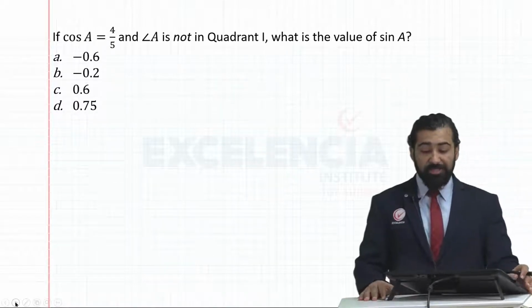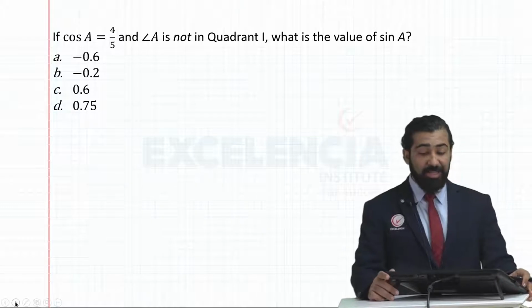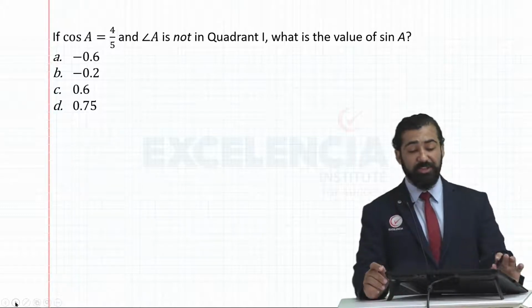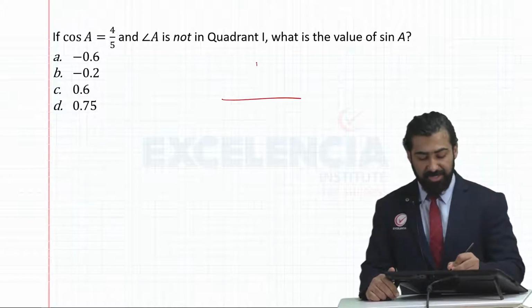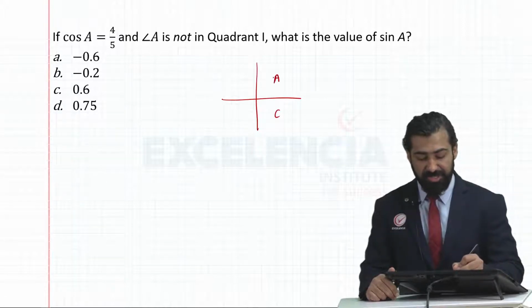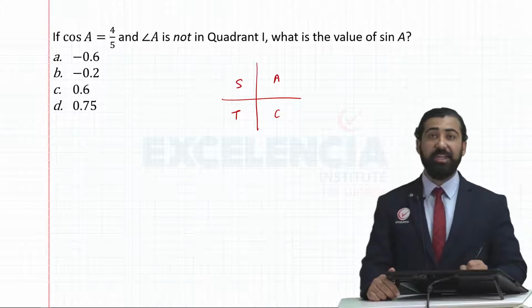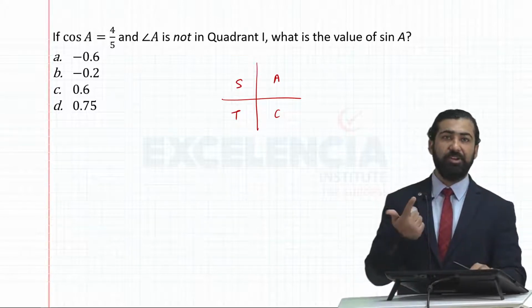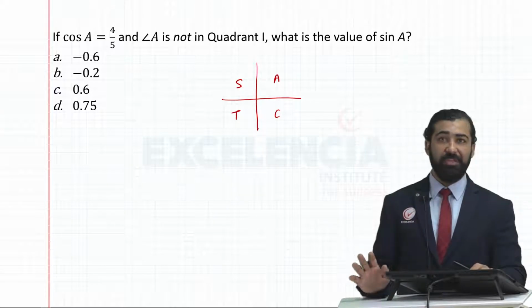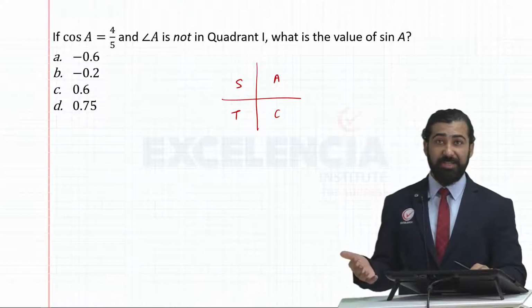Next, cos A is 4 upon 5 and angle A is not in the first quadrant. What is the value of sine A? Now let's recall our CAST diagram. What this CAST diagram says is, in the first quadrant all your trigonometric ratios sine, cos and tan are positive. In the second quadrant, only sine theta is positive.